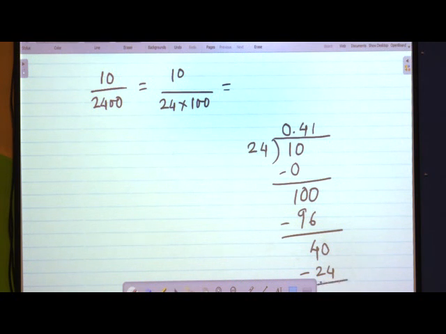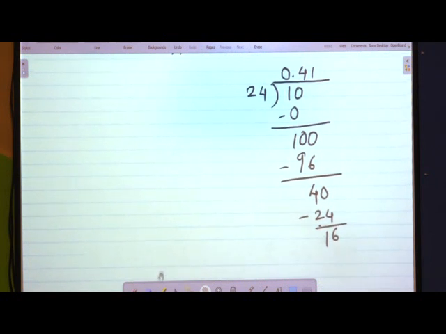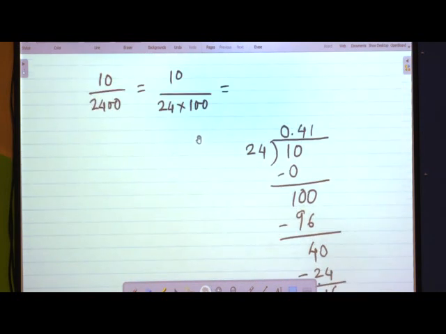It becomes 16. And if we continue further, we can give a 0 here and we can continue. But we shall stop here. You can take one more digit if you require, meaning you can continue the division. I will just write here approximately 0.41 upon 100.